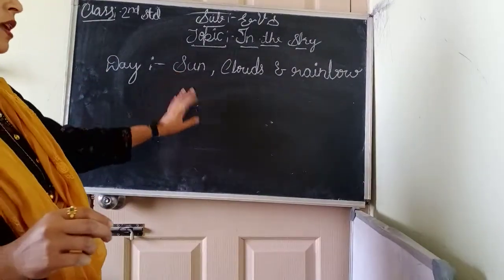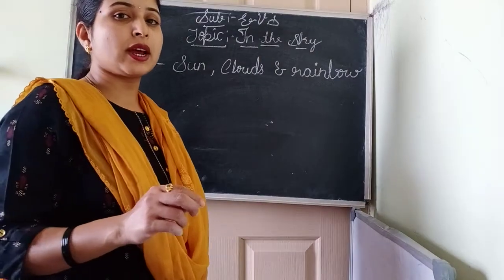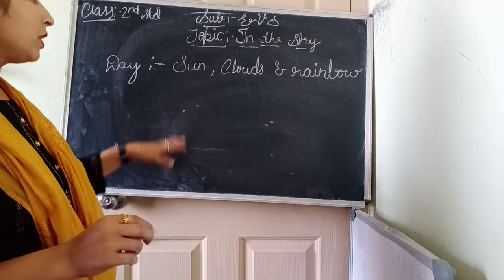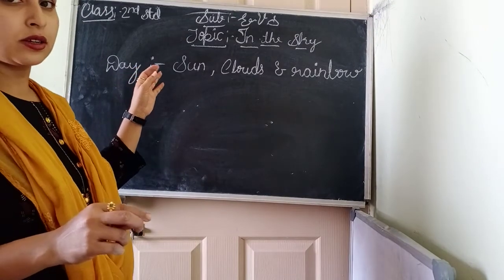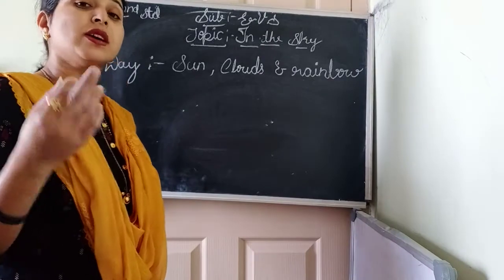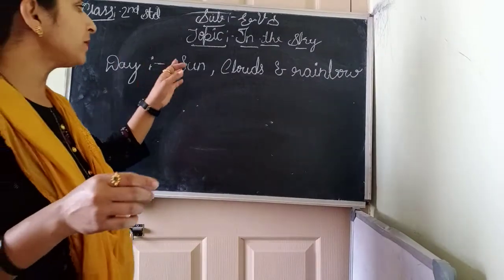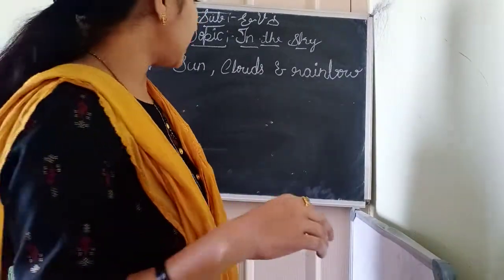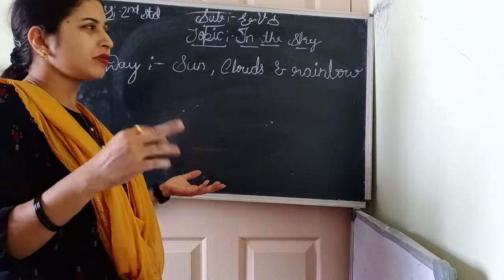Sun rises in the east. In which direction will the sun rise? The sun will rise in the east. And in which direction will the sun set? Means sunfall or sunset we can say. Sunset in which direction? West. When the sun rises, it brings us a new day. When the sun sets, we can call it evening, means night time.